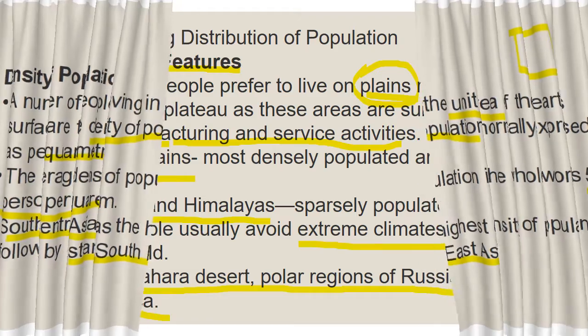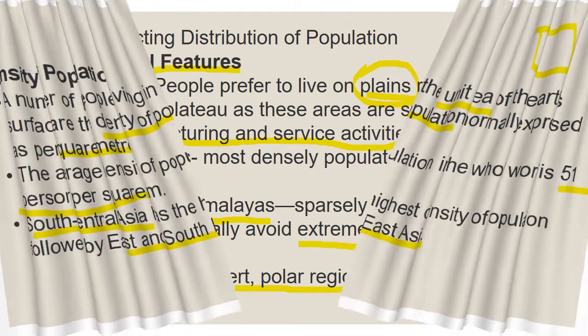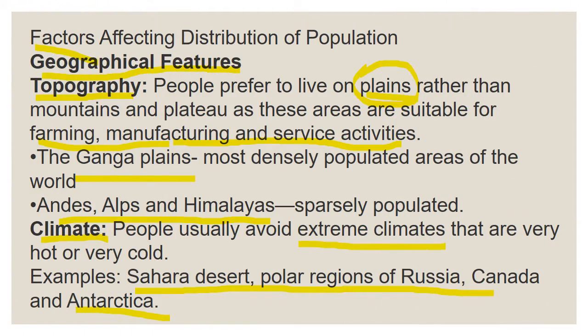Next, we are going to see about the factors that affect the distribution of population. First, geographical factors, like topography, climate, water, and these kinds. We will see one by one. So the first one is topography.